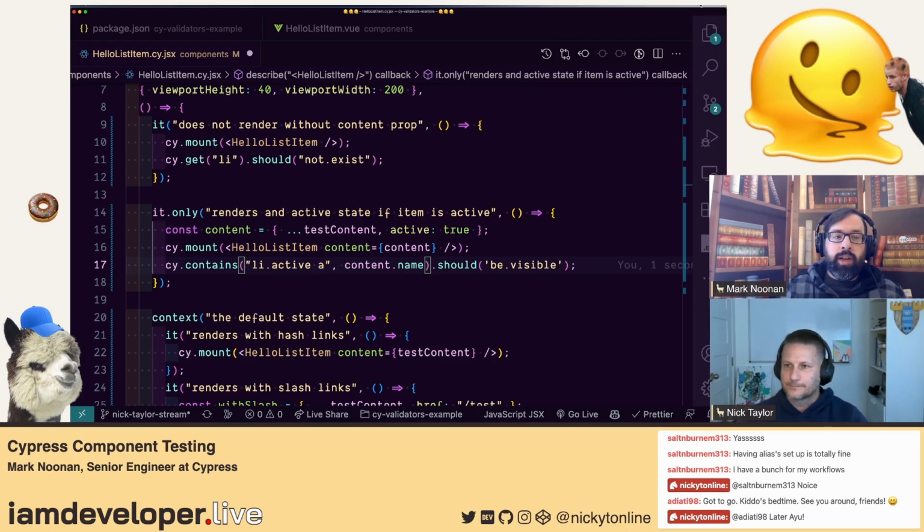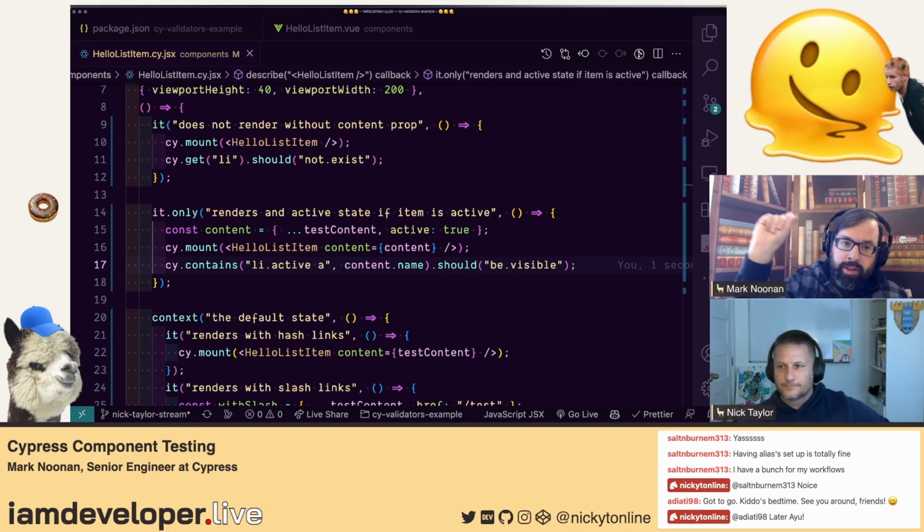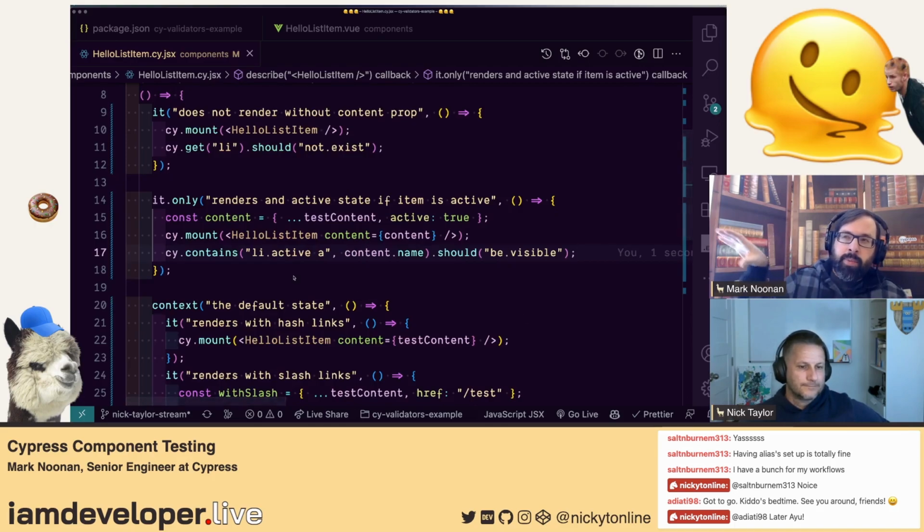The other thing about this code that we wrote on line 17 is that this would work equally well from an end-to-end test. I think of component testing as coming through the front door. We do a little bit of developer stuff because on line 16 in the mount command, we need to know the name of that prop. It's called content. But after that, we are, as a user, at the front door.